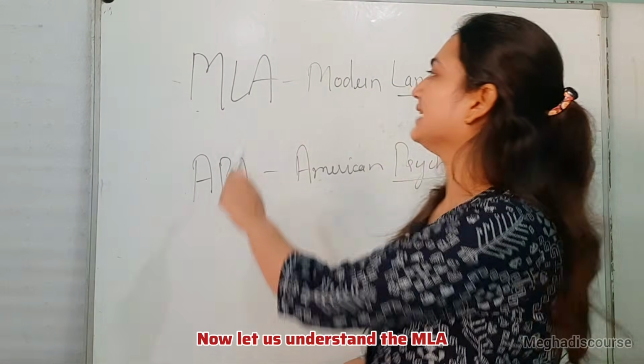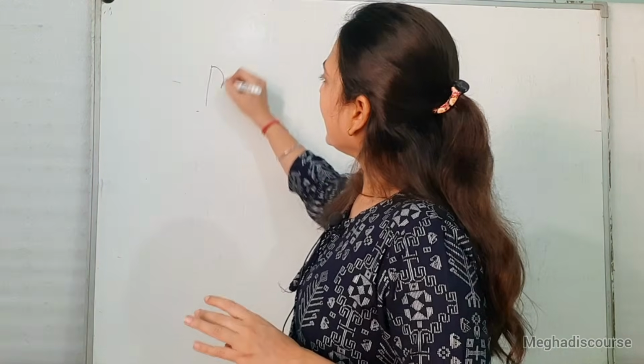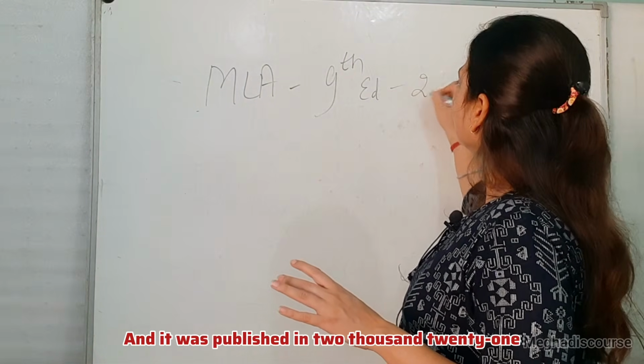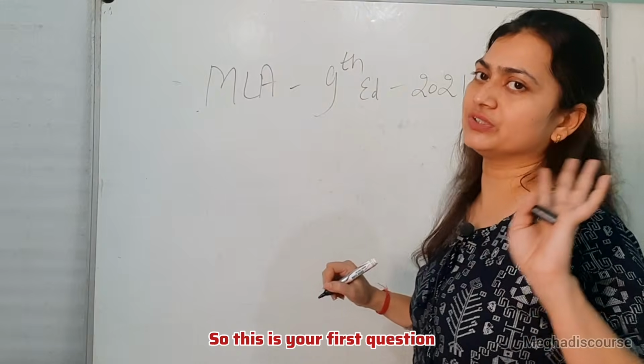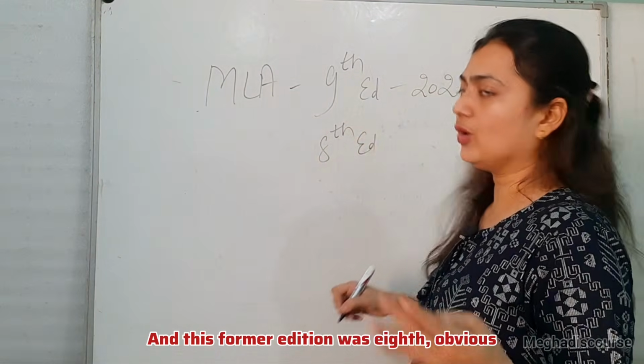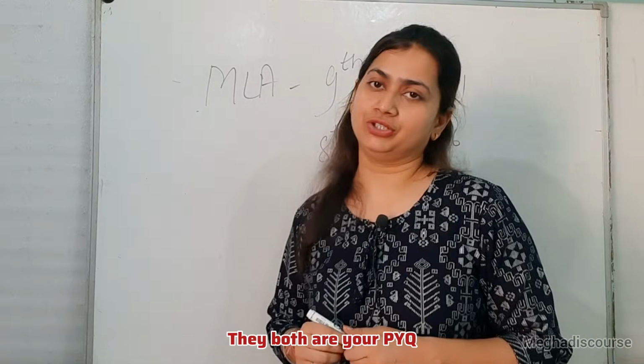Now let us understand MLA and its editions and all the rules related to MLA. Now look, in MLA currently we have the 9th edition and it was published in 2021. So this is your first question. And the former edition was the 8th, obviously, and it was published in 2016. They both are your PYQ.